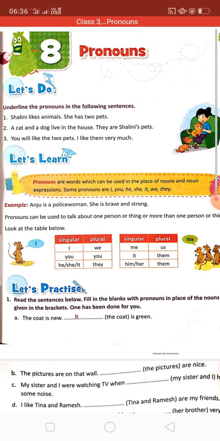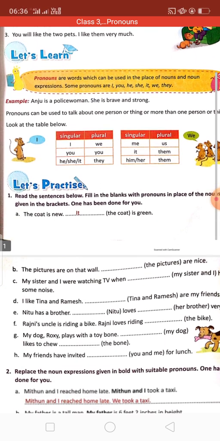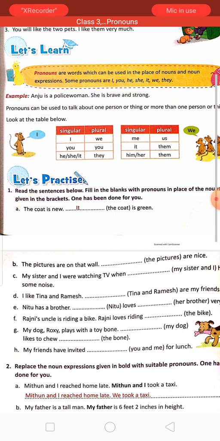Him or her. There also, if many boys are there and many girls are there, then we will use them over there. Okay. Next, see, so this much we have read: pronouns are words that are used instead of nouns or noun expressions. Okay.